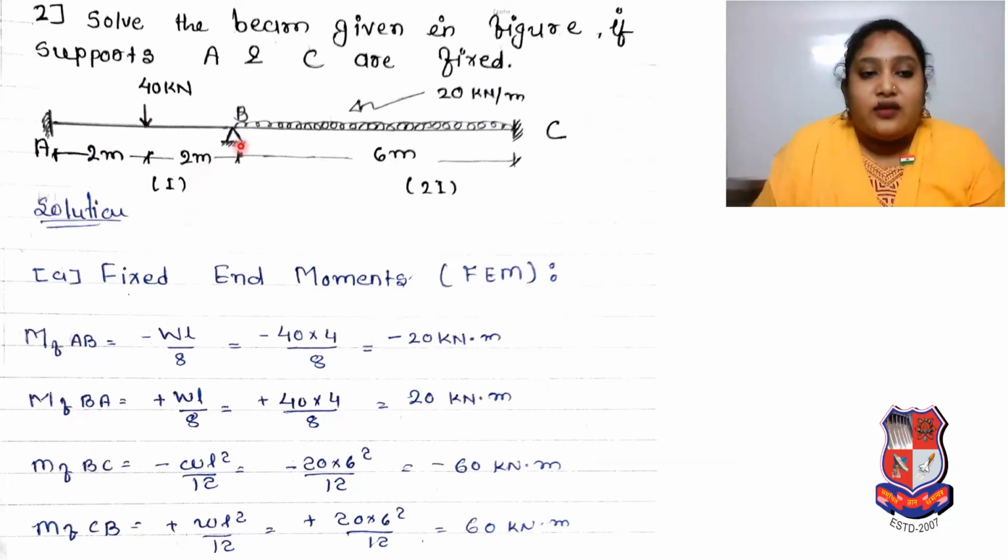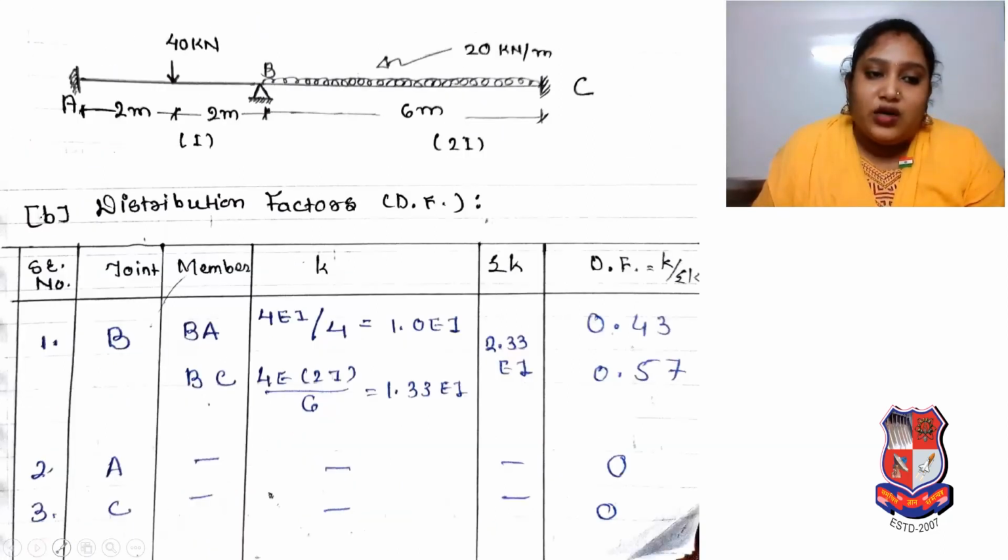Now fixed end moment BC is negative, minus WL square by 12, and for CB positive WL square by 12. So as per that, minus 20 into 6 square by 12 and plus 20 into 6 square by 12. So it is negative 60 kilonewton meter for BC, and for fixed end moment at CB positive 60 kilonewton meter. Whatever we did in the previous problem, the same we follow over here, so your fundamentals regarding how to calculate the problem will be more clear.